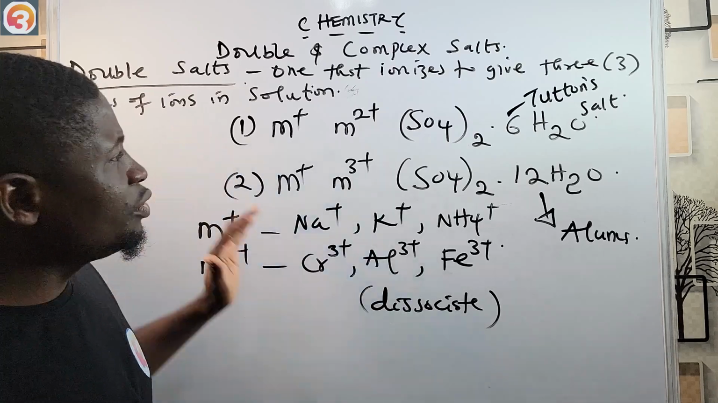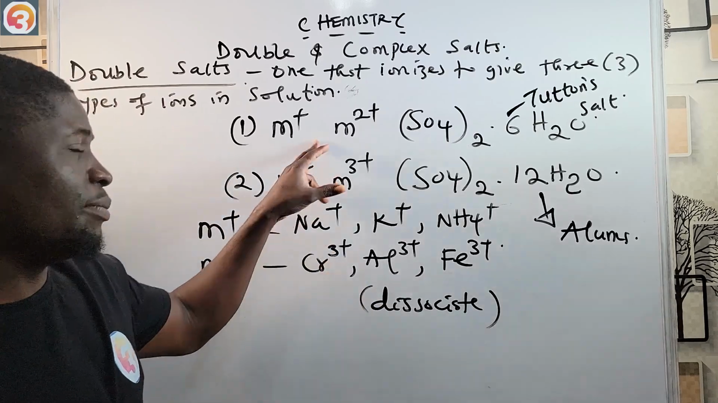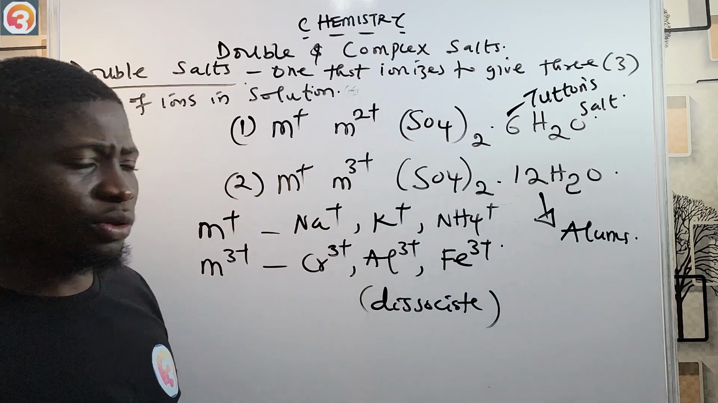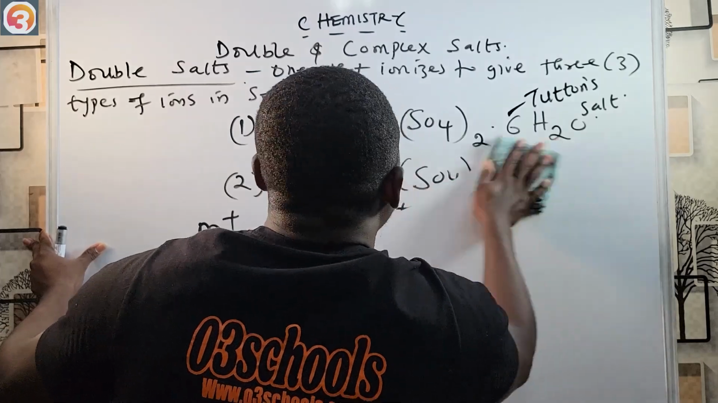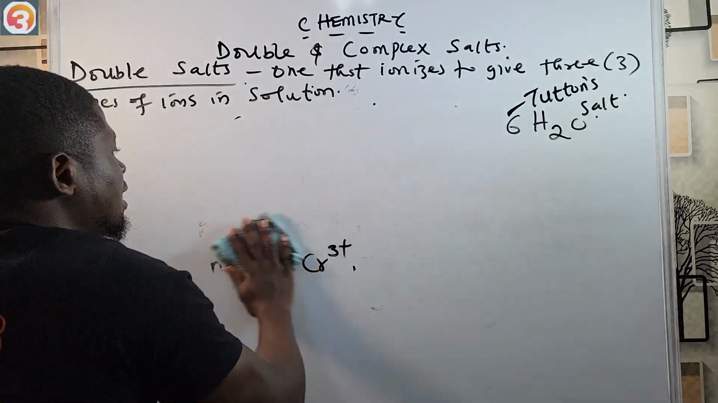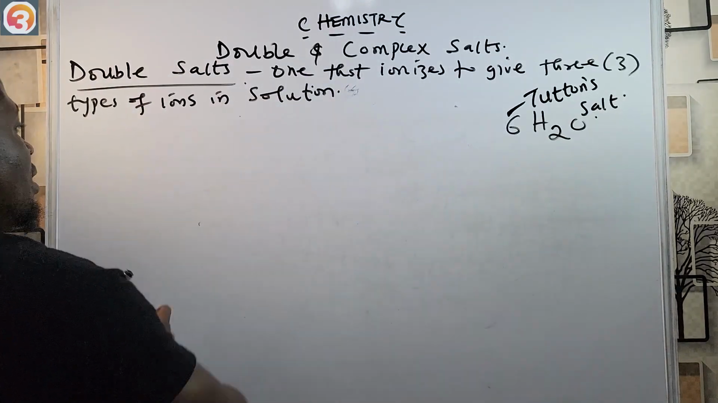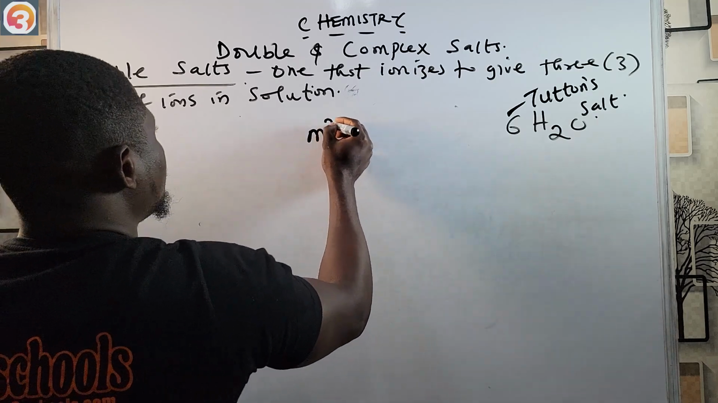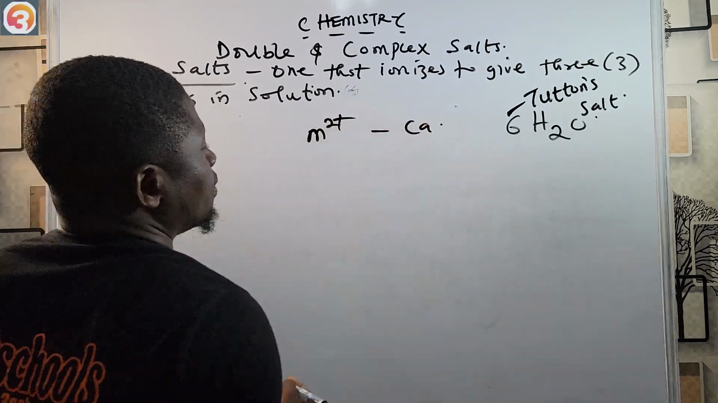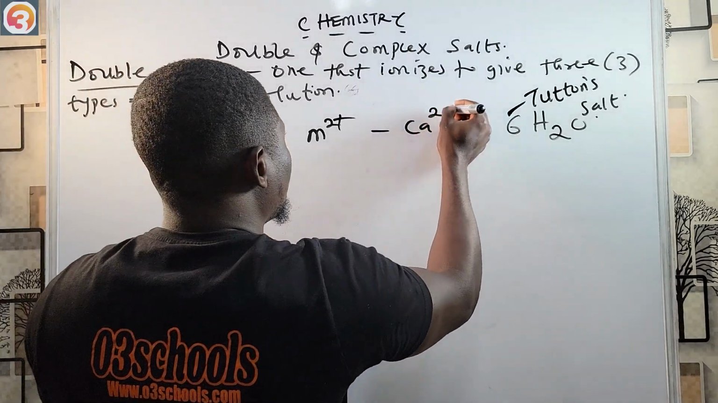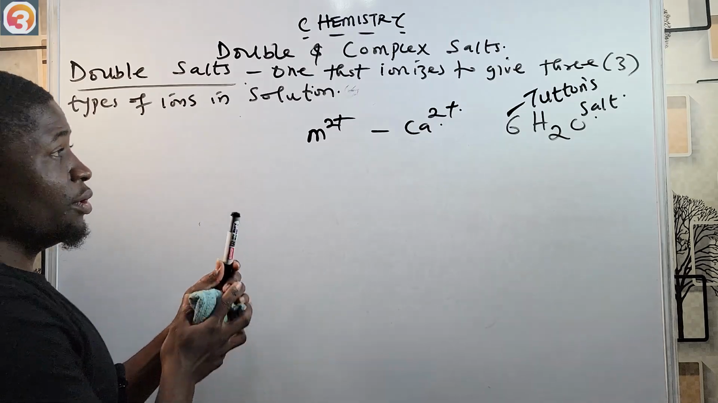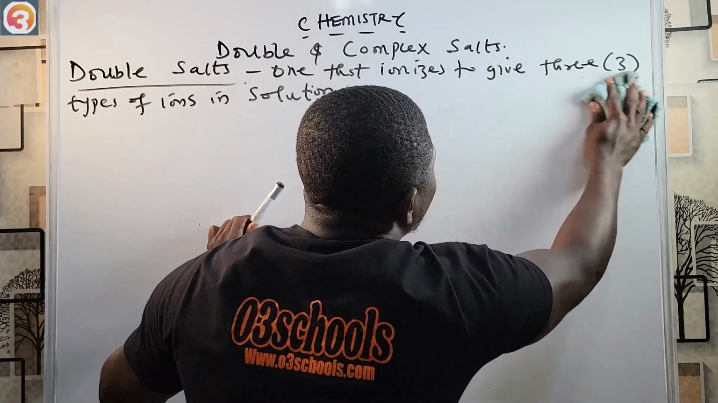So having all this, let's see some examples of this type of salts, so that we can drive the point home. I know somebody will say, what about the M2+ ions? Calcium will fall into M2+, that is Ca2+. So that's an example, so you don't have that burning question in your heart.